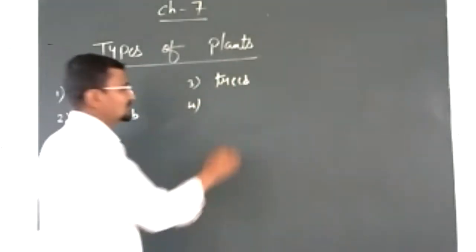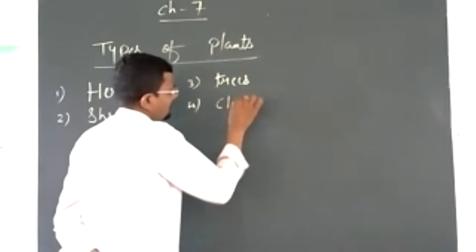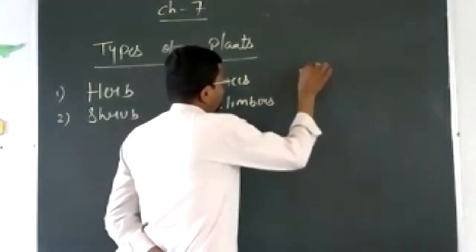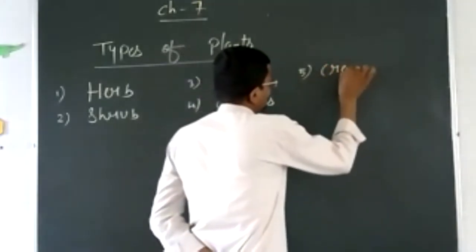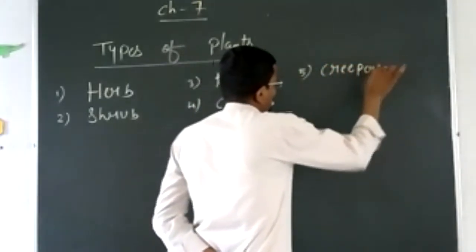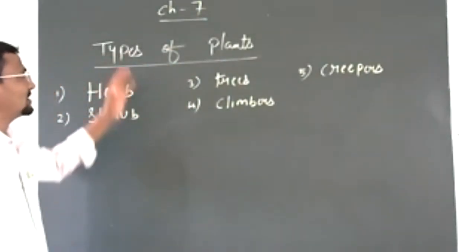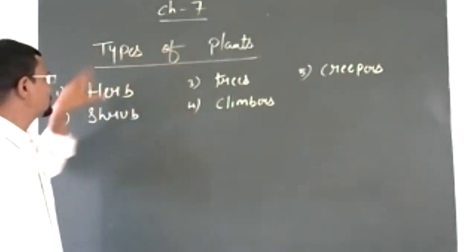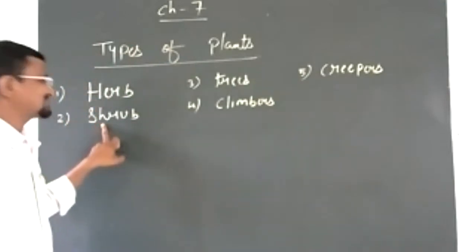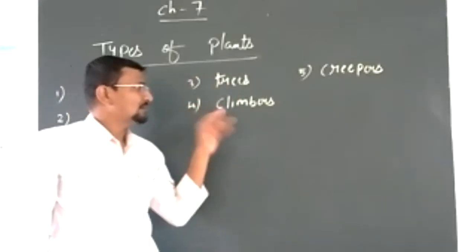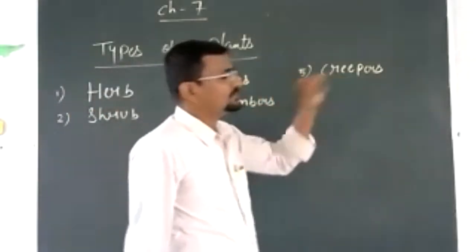Fourth, climbers. And fifth, creepers. So according to the features of the plant, they are divided into mainly 5 categories.